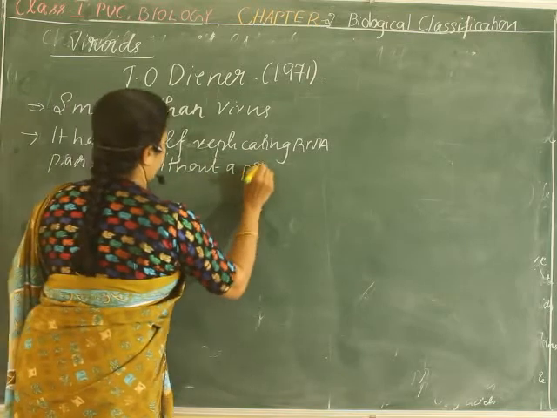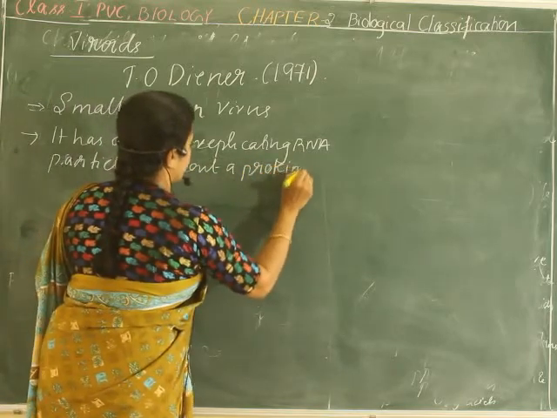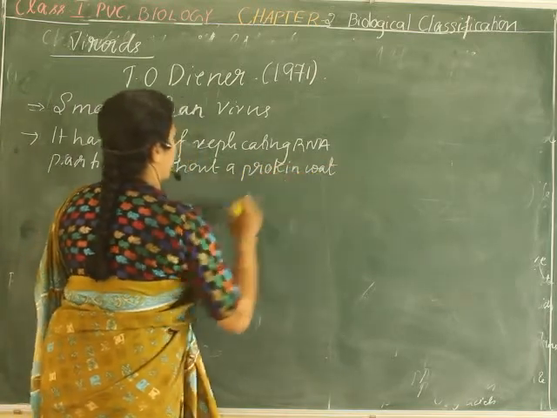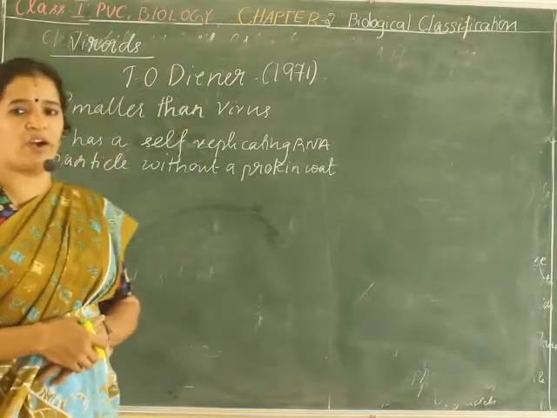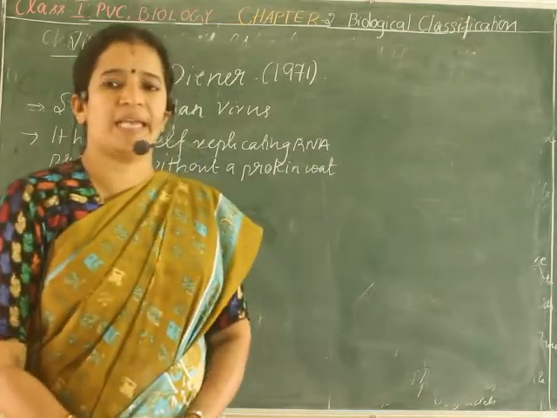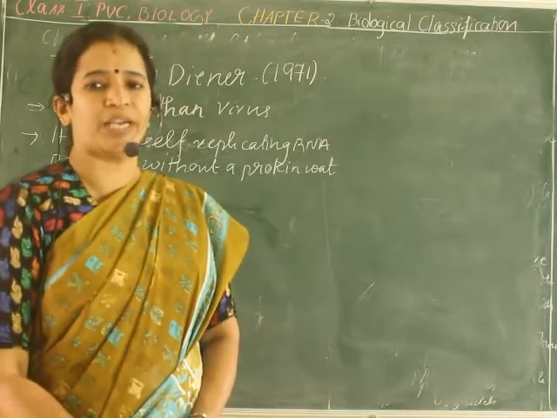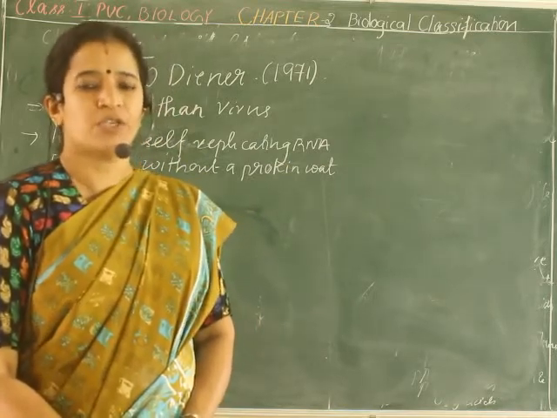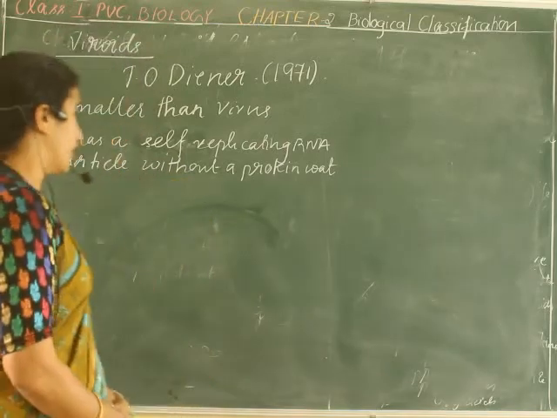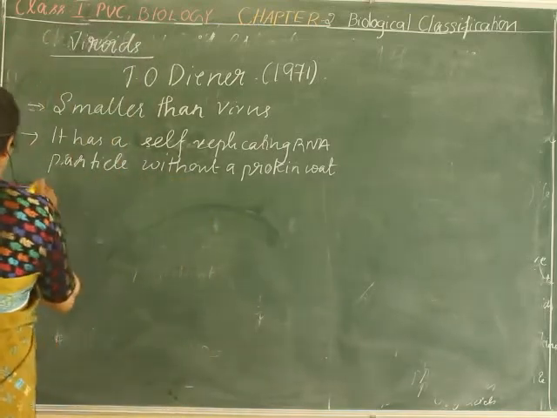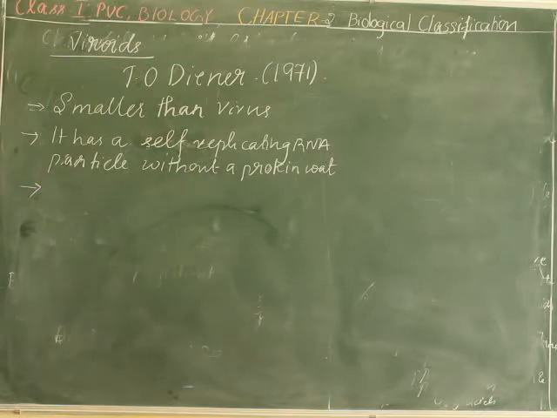That's why it is termed a viroid. Why is the name viroid? Because it has RNA as its genetic material, but it doesn't have the protein coat like a virus. So that's why it is known as a viroid. Something is lacking. It's not completely like a virus.